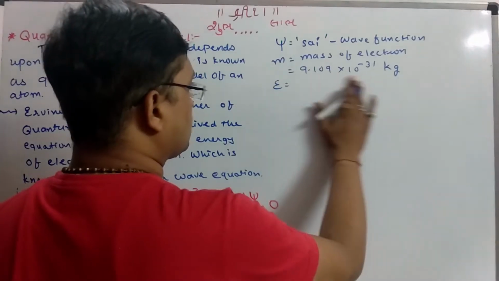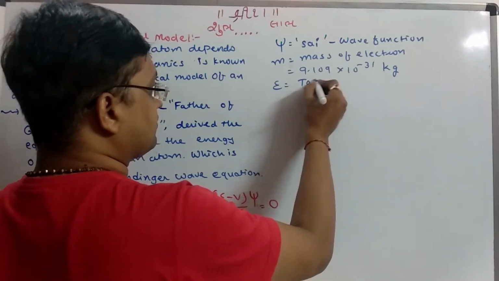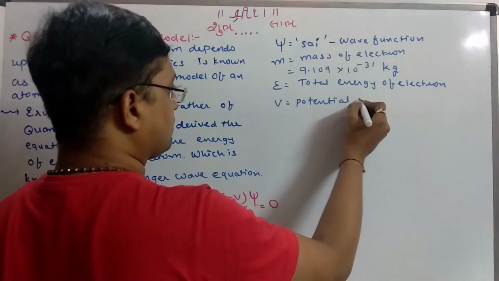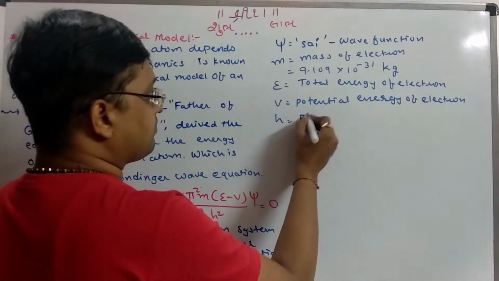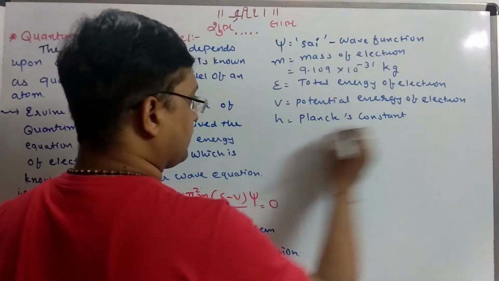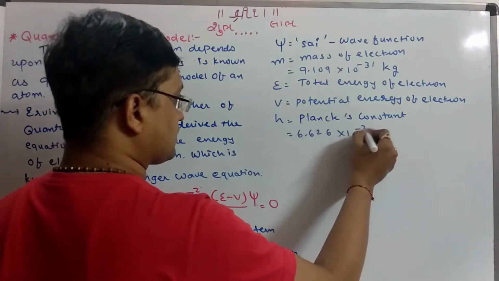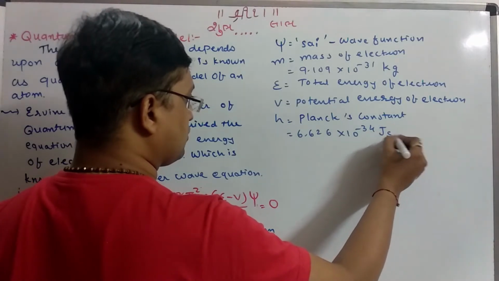E is the total energy of the electron. V is the potential energy of the electron. h is the Planck constant, the value is 6.626 into 10 raised to minus 34 joule second.